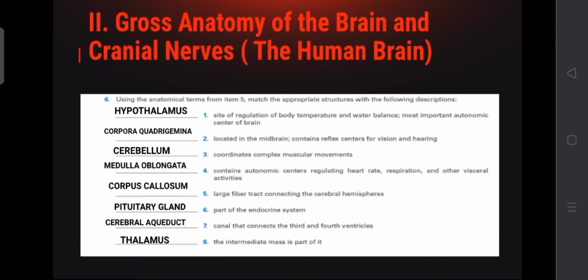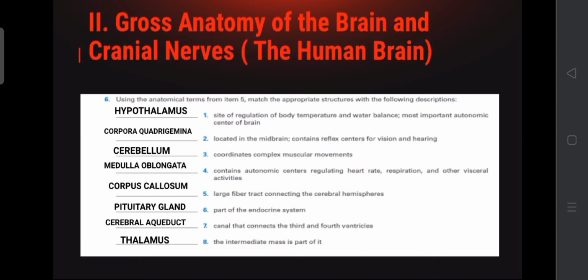Number 3, coordinates complex muscular movements. Our answer is cerebellum. Number 4, contains autonomic centers regulating heart rate, respiration, and other visceral activities. Our answer is the medulla oblongata. Number 5, the large fiber tract connecting the cerebral hemispheres. Our answer is the corpus callosum. Number 6, part of the endocrine system. Our answer is pituitary gland.